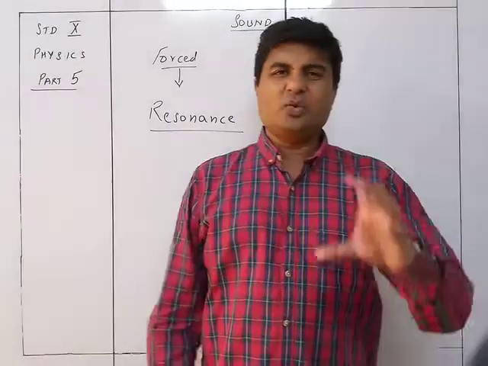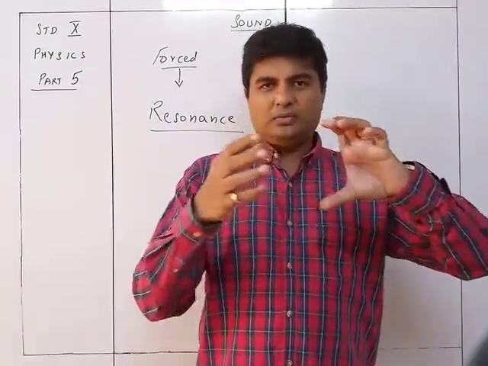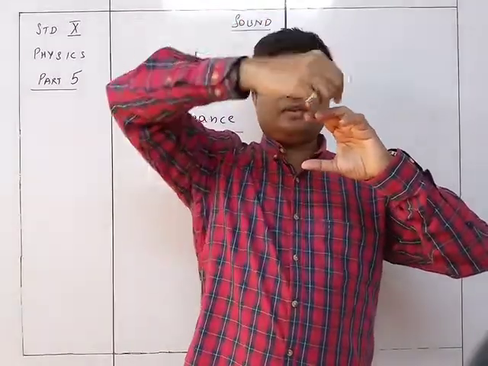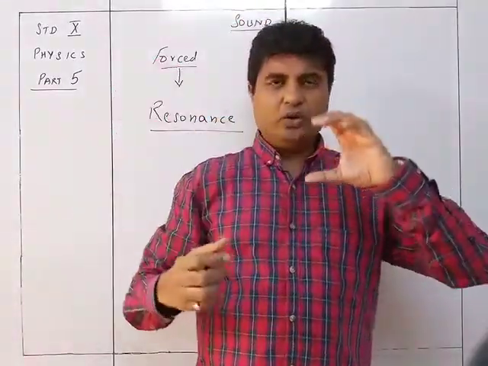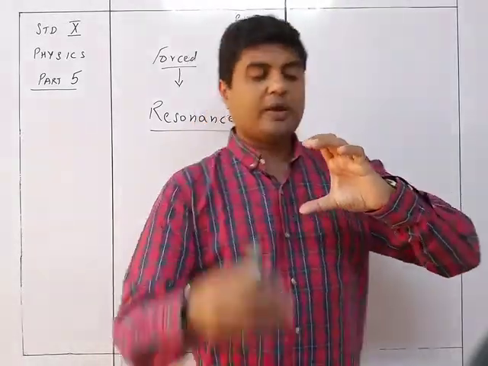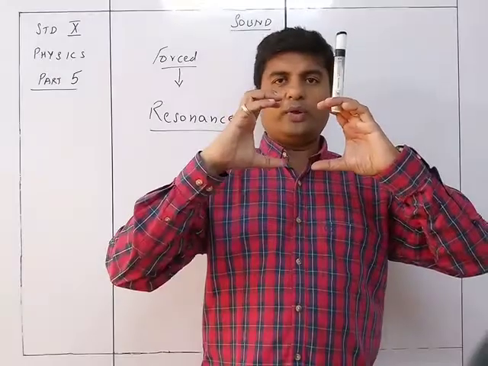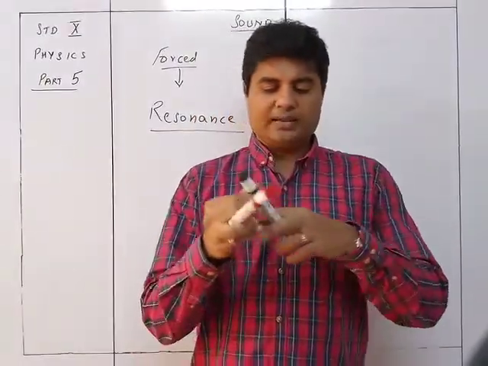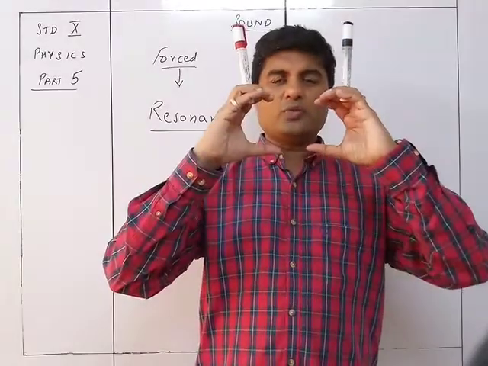So a sound box is only a box with one side open, otherwise the whole box is closed, and on top there is a small hole where we can place a tuning fork. So one sound box like this, another sound box like this, and then the tuning fork can be placed over here like this. So I can have both tuning forks placed up over here on the sound box.